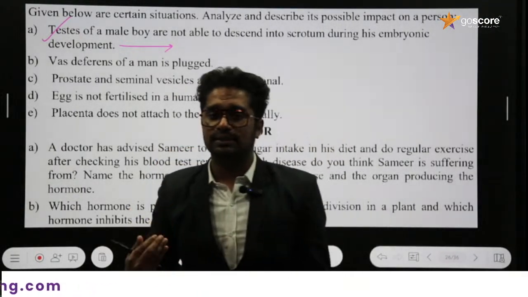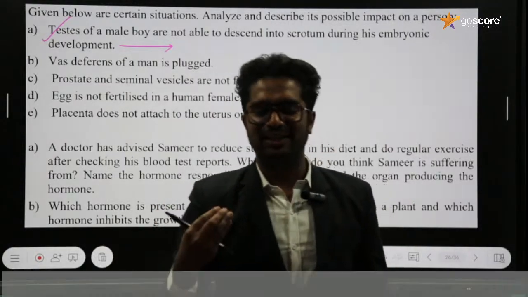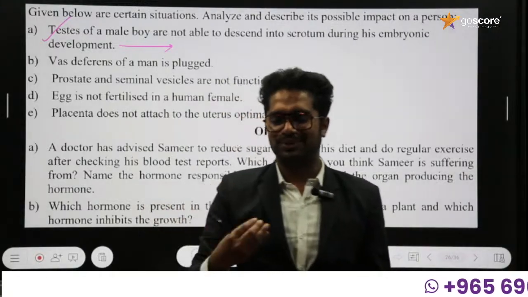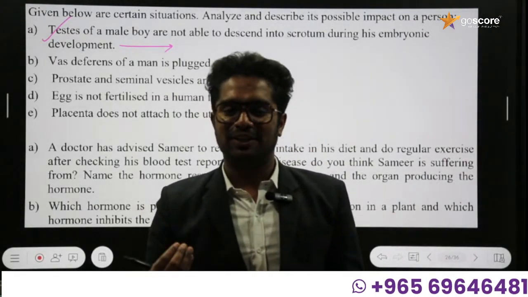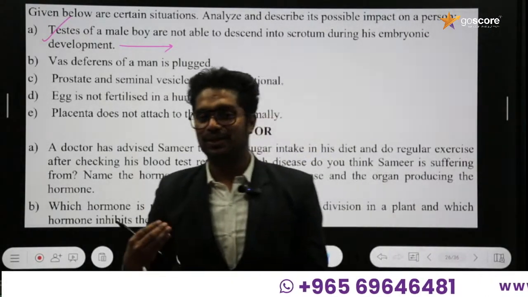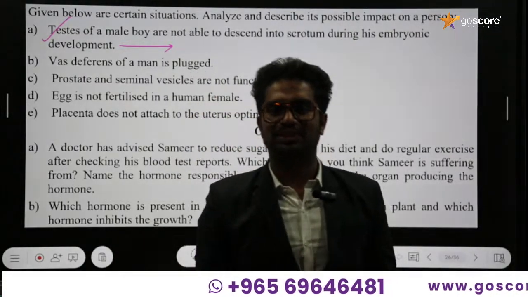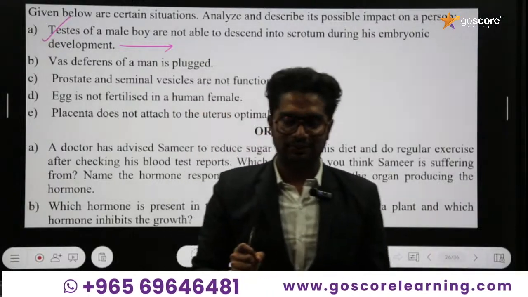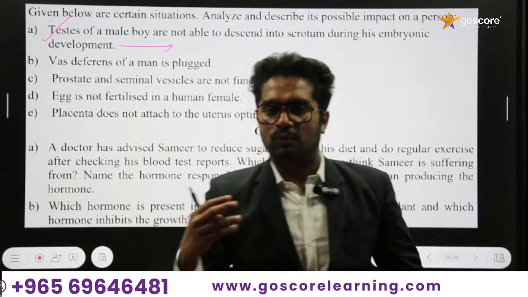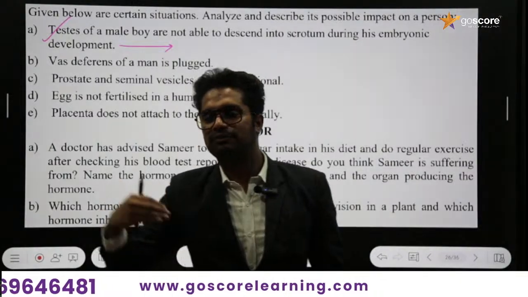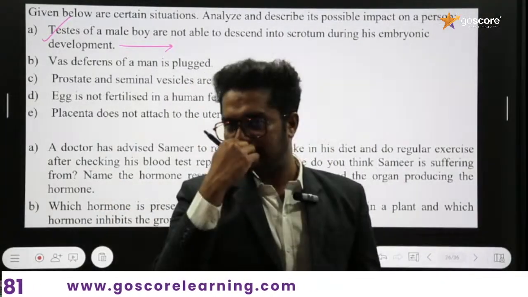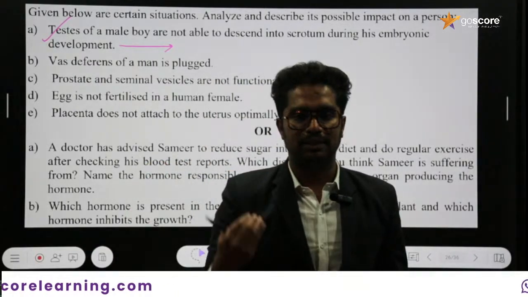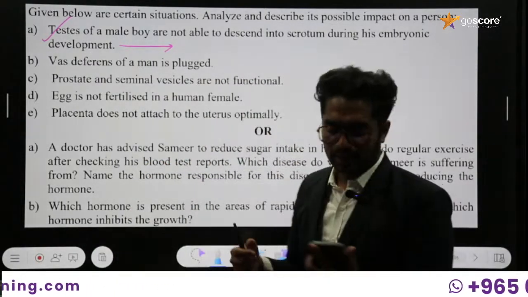The urethra is the common passage for the transfer of both sperm and urine. If the vas deferens is plugged, there will not be any further transport of the sperms to the further glands and finally into the penis or urethra.